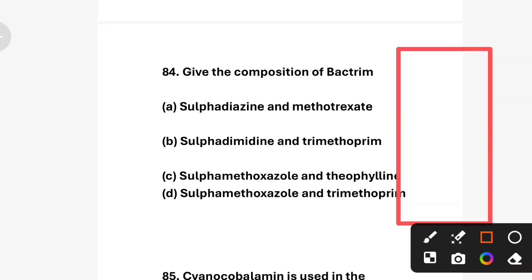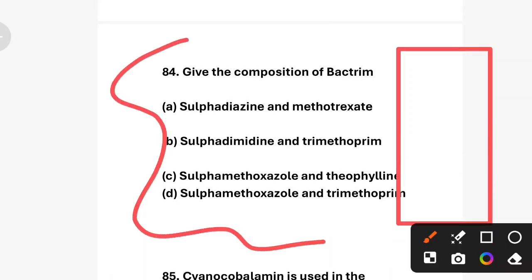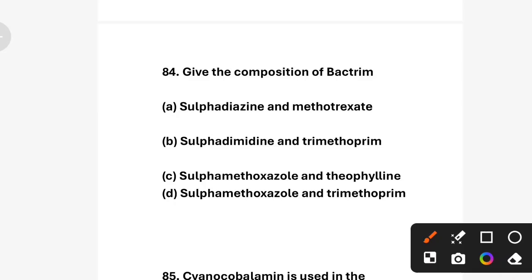Question number 84. Give the composition of Bactrim. Option A, sulfadiazine and methotrexate. Option B, sulfadiamide and trimethoprim. Option C, sulfamethoxazole and theophylline. Option D, sulfamethoxazole and trimethoprim.